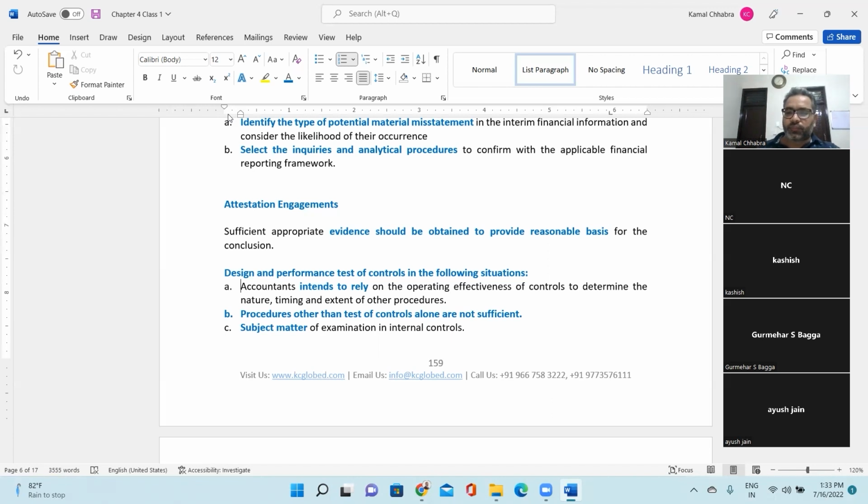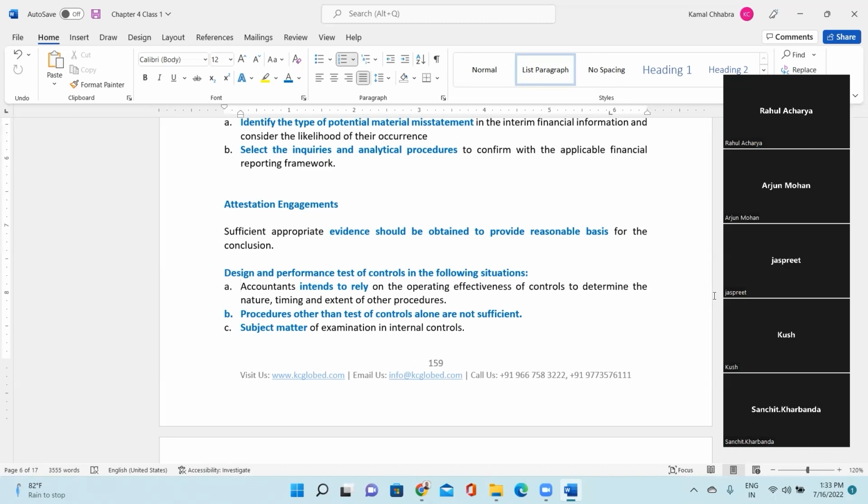Okay. Make sense? Yes, sir. Right, everyone? Gurmehar, Kashish, yes, sir. Misha, Sanchit, Avneet.